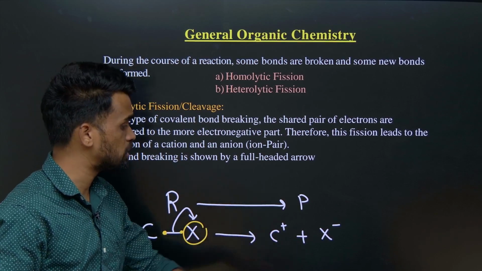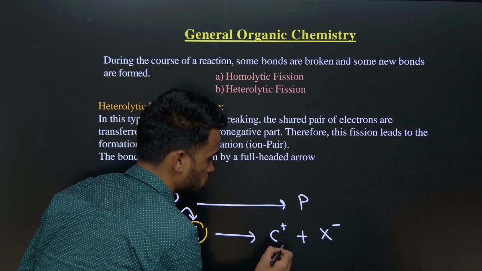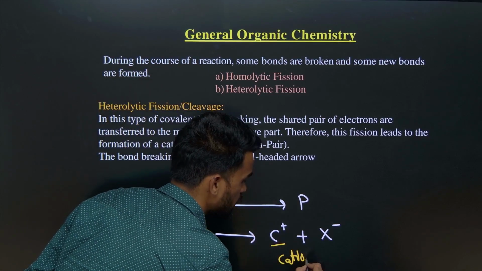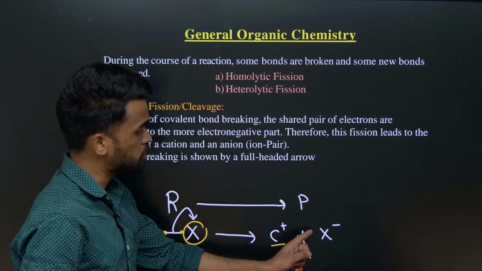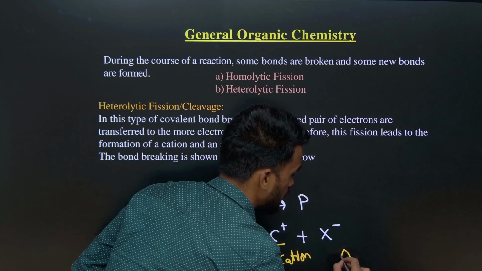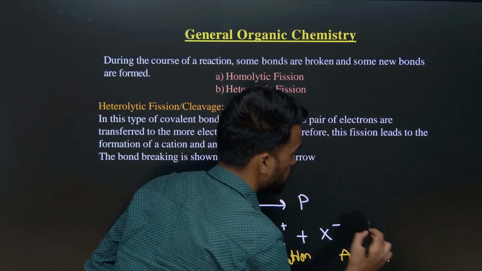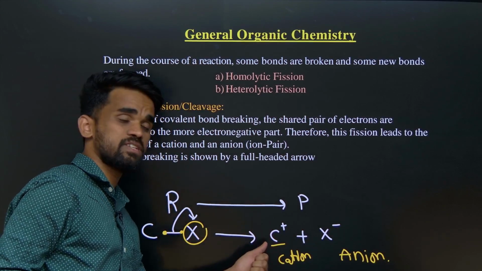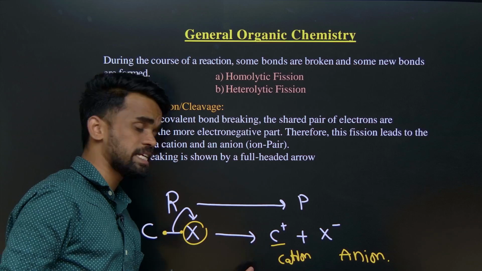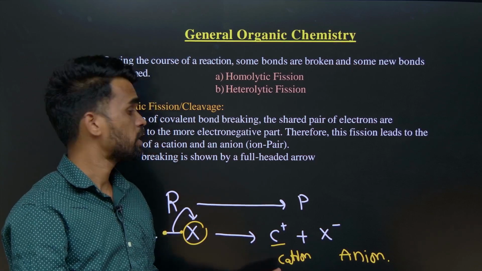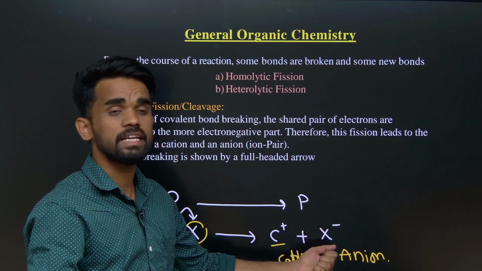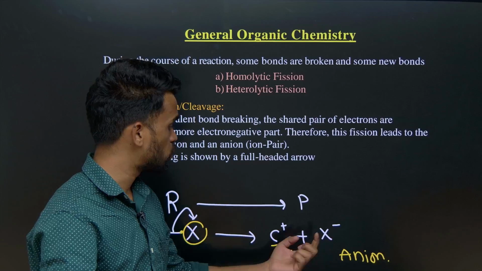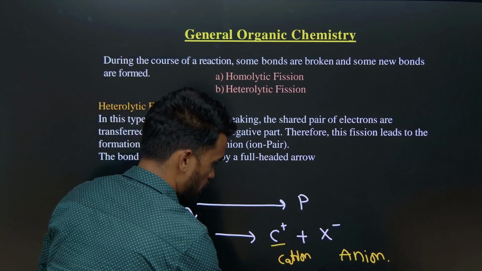So after this heterolytic cleavage, the carbon with positive charge, we can call it a cation. And the species with the negative charge should be called an anion. Now if I say carbon specifically, we can say carbocation. If the carbon is getting a negative charge, that should be called a carbanion. We are going to discuss those things in the upcoming slides.